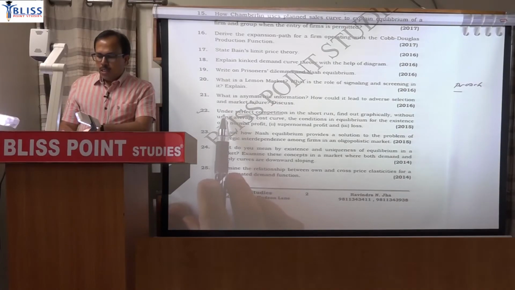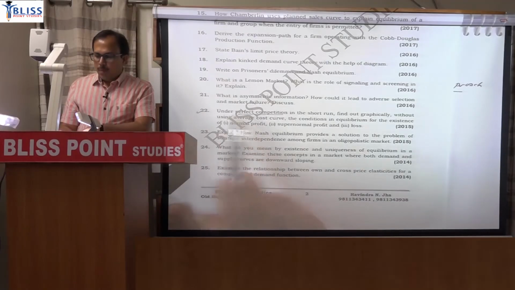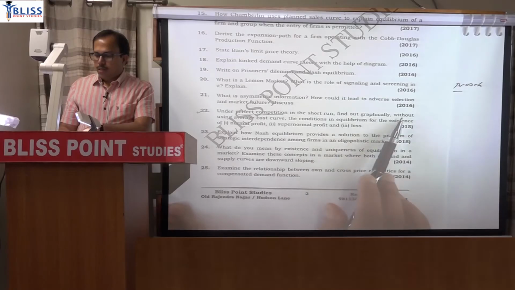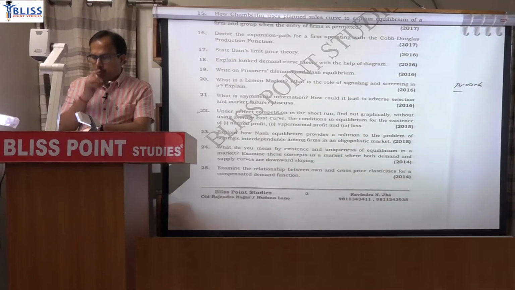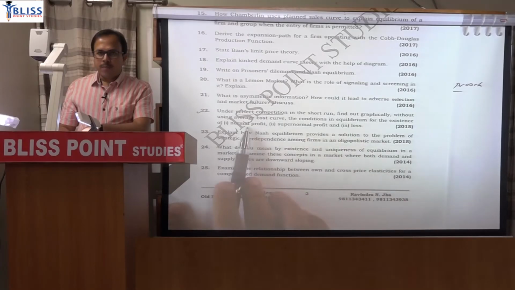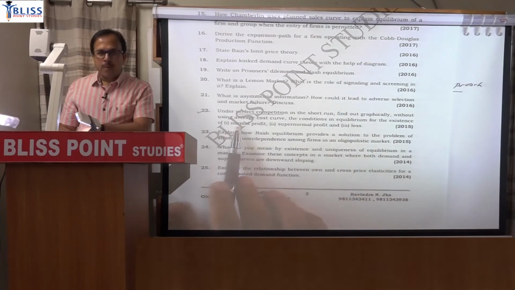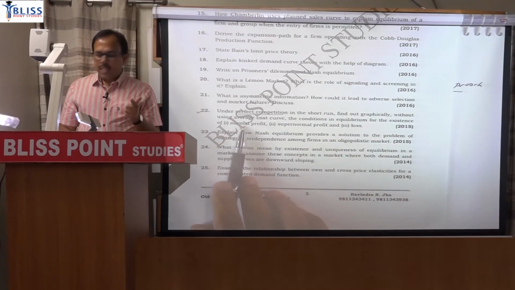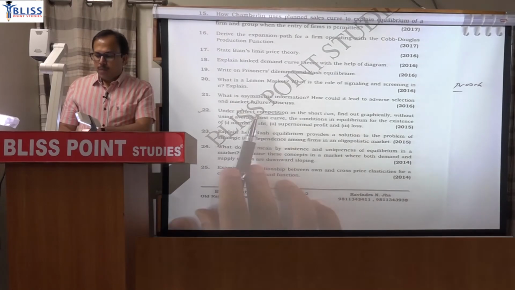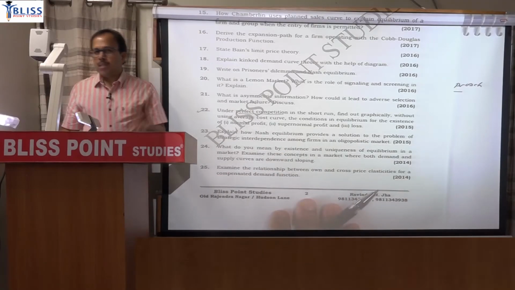Just read that question. It says under perfect competition. So perfect competition is given. Under perfect competition in short run, find out graphically without using average cost curve. So you don't have to use average cost curve. The condition in equilibrium for existence of normal profit, supernormal profit and loss. Normal profit one case, supernormal profit second case, and the third condition of loss. Graphically show under perfect competition in short run without using average cost curve. You don't have to use average line.